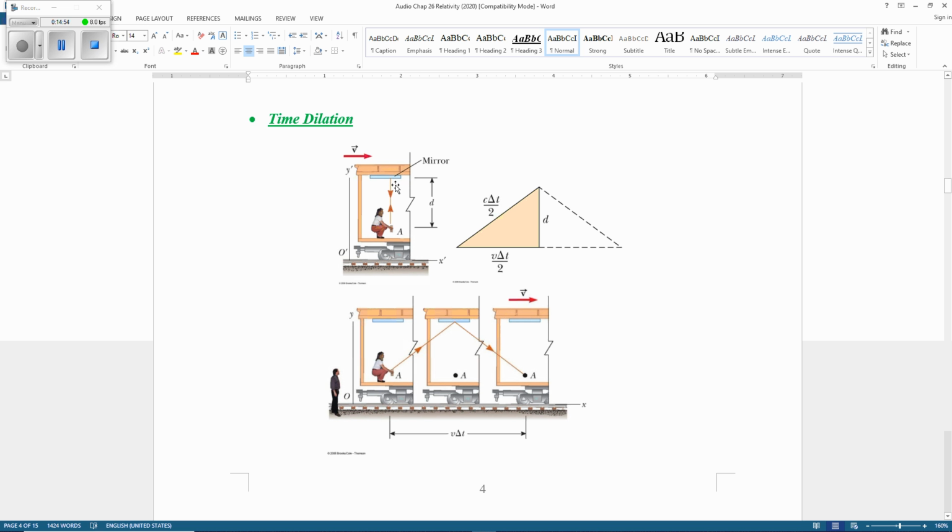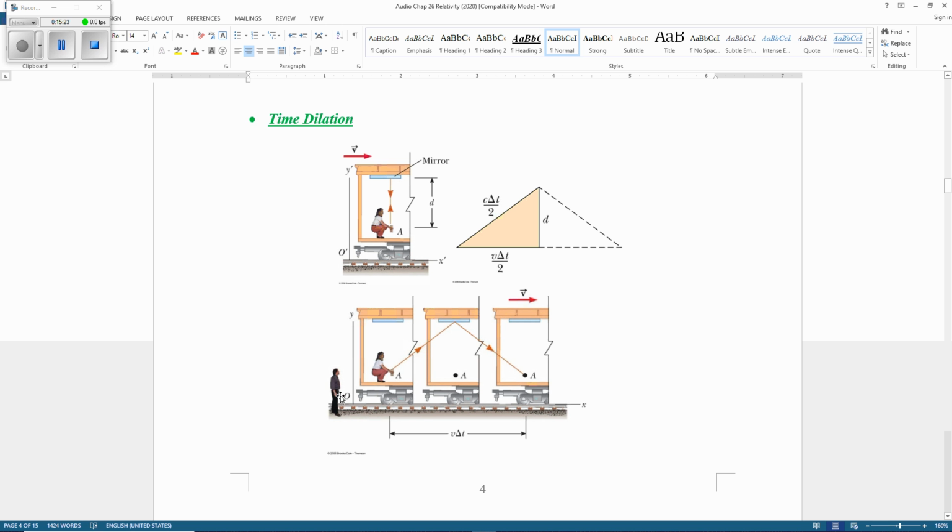Now, because this vehicle goes so fast, Ben is going to see something different. When the light reaches the ceiling, the mirror is not there anymore. The light goes forward to there, then reflects back, and the vehicle still goes forward. When the light comes back to Mary again, Mary is over there.